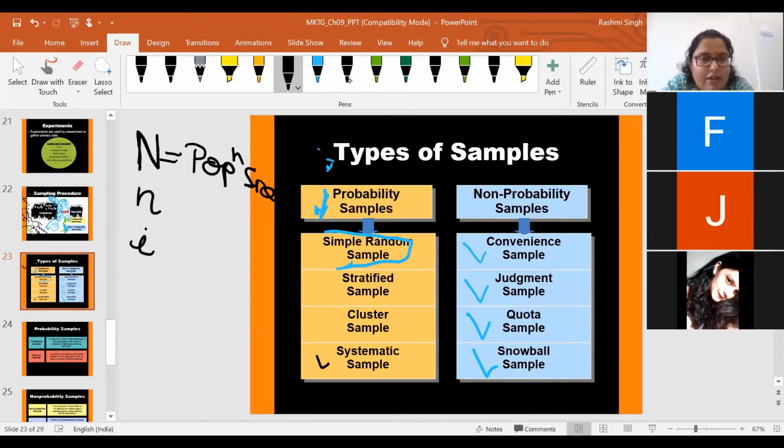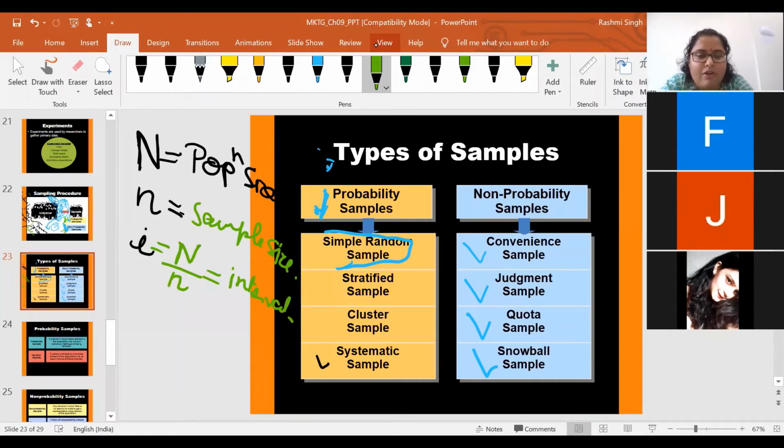Small n represents the sample size. And I represents the interval, which is calculated as capital N upon small n. It is known as the interval.